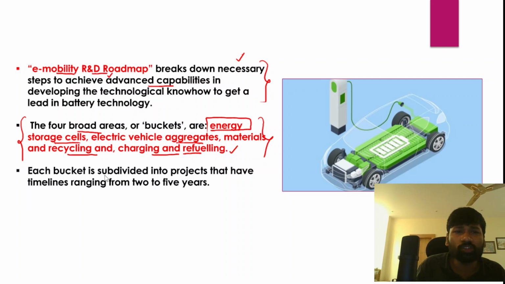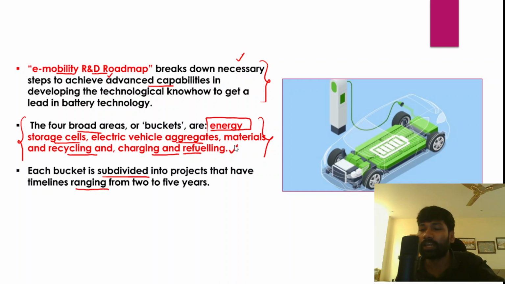However, each of these broad areas would be further subdivided into a number of projects. When we divide them into a number of projects, when we decentralize them, it would be easier to adopt those technologies, or easier to focus and concentrate on those technologies in a much more efficient manner, right? Each project will have timelines ranging from 2 to 5 years to achieve greater development of technologies in these fields individually.